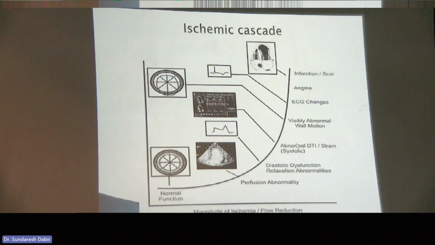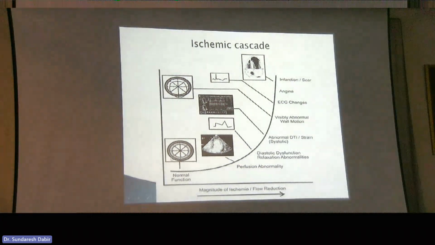Now, you need to know this slide, okay? Just imprint this into your retina. This is the ischemic cascade, and it shows why treadmill tests work. It shows why stress echo tests work. It shows why SPECT or perfusion imaging work. You just need to know this. Now, normally, this is a short axis image of the heart, okay? And in a normal patient, what happens during diastole, the muscle is relatively thin, not thinned, but it's normal thickness, right?